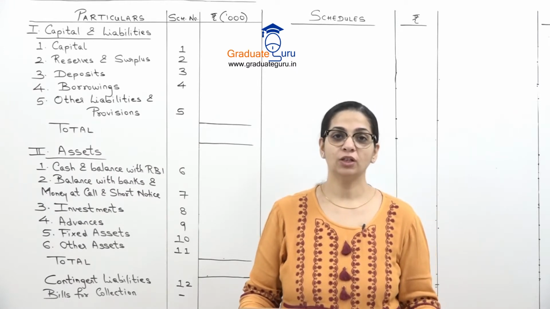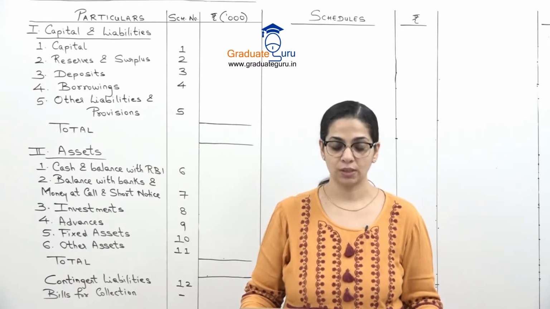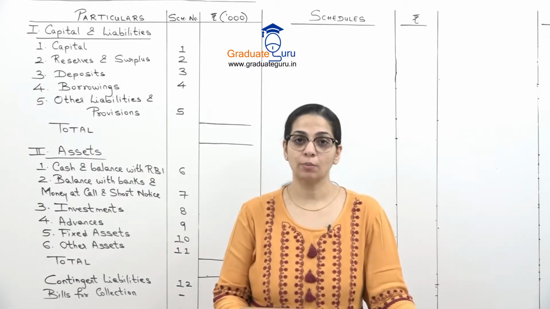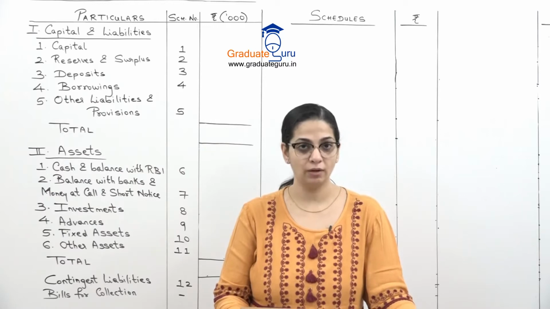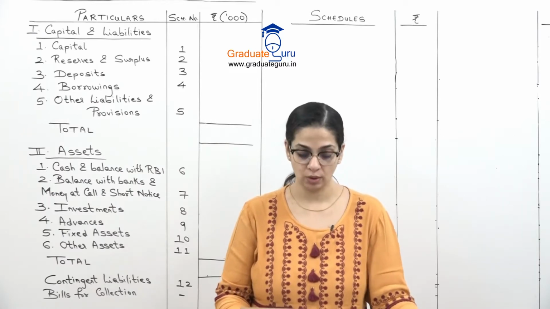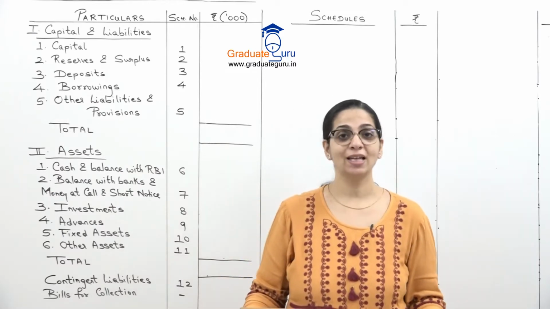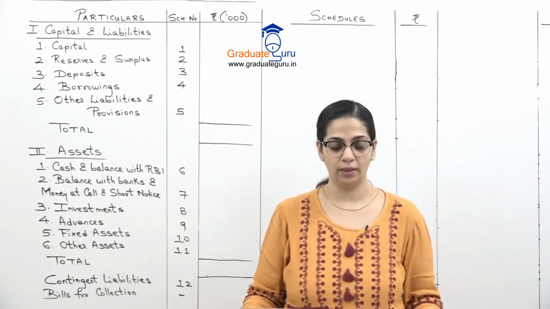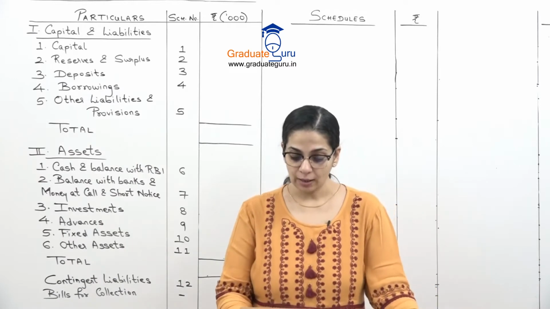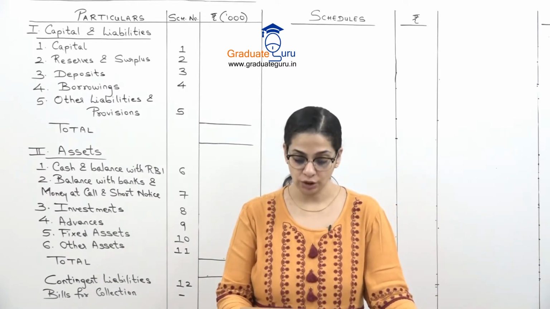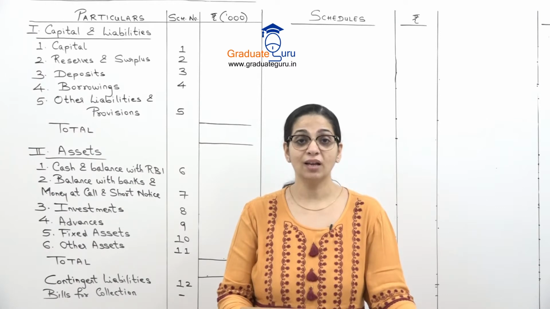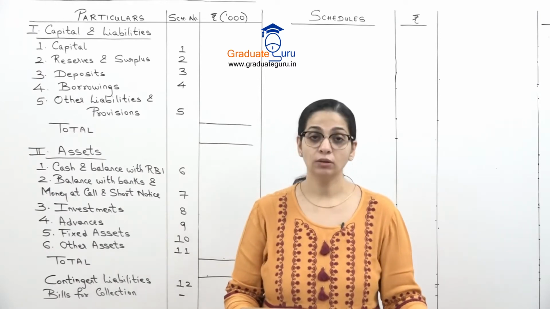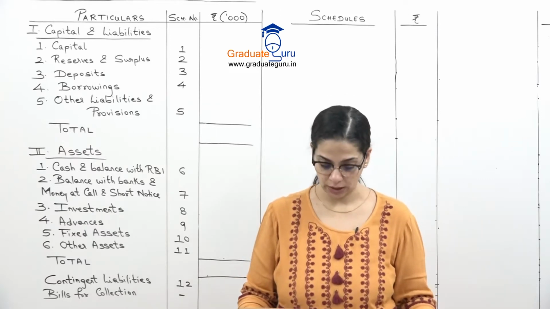We will continue with the topic Banking Companies Accounts. So let's do question 12. Last session also we did a sum on balance sheet and this question 12 is also on balance sheet. So let us read the sum first, and as we are reading, we will mark what schedules what amount will go in. From the given trial balance and additional information, prepare a balance sheet with relevant schedules for Harmony Bank Limited as on 31st March 2020.